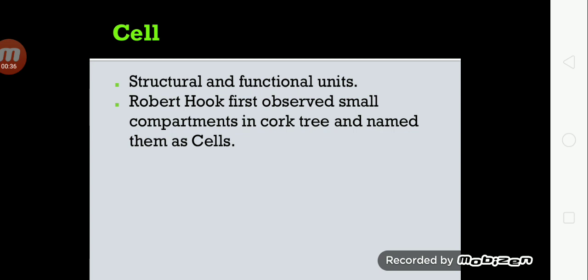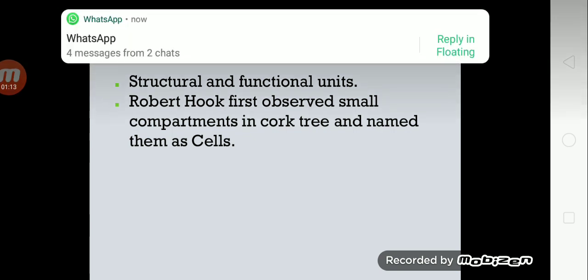Cells are structural and functional units of our body. Robert Hooke first observed small compartments in cork tree under microscope, and he named them as cells. Cells are basic building blocks of our body. Different cells assemble to form tissues. Different tissues assemble to form an organ, and different organs assemble to form an organ system. The growth of body depends upon the division of cells.